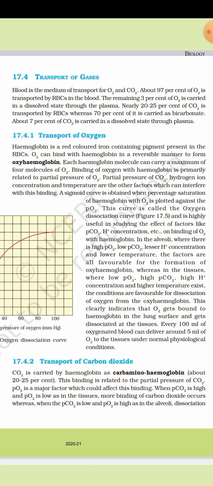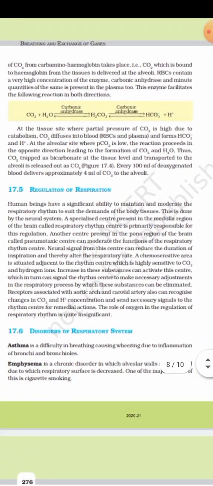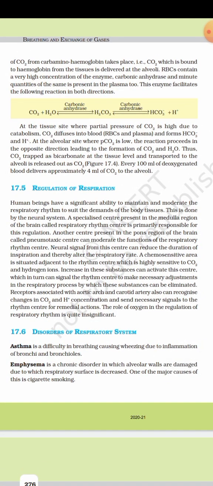Now, transport of carbon dioxide. CO2 is carried by hemoglobin as carbiminohemoglobin, about 20 to 25%. This binding is related to partial pressure of CO2. PO2 is a major factor which could affect this binding. When PCO2 is high and PO2 is low as in the tissue, more binding of carbon dioxide occurs, whereas when the PCO2 is low and the PO2 is high as in the alveoli, dissociation of CO2 from carbiminohemoglobin takes place. That is, CO2 which is bound to hemoglobin from the tissue is delivered at the alveoli.